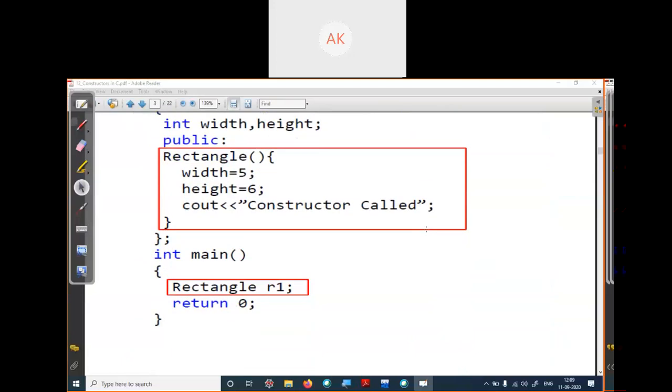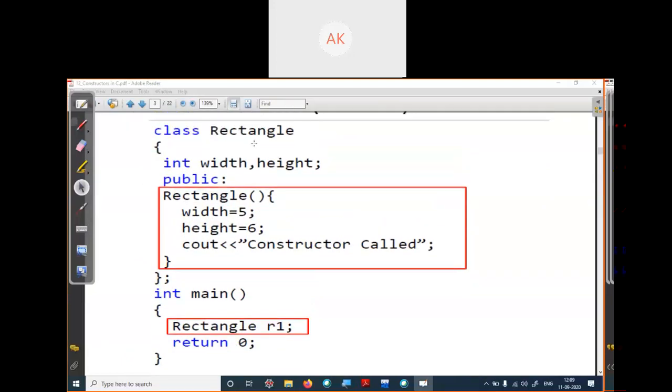So we have seen one example of rectangle. We create one class rectangle. Inside we have declared two variables, width and height, in the private area, and in the public area we declared one constructor. As you can see, the name of the function and class name is the same, means it's a constructor, and it's not taking any inputs, means a default constructor.